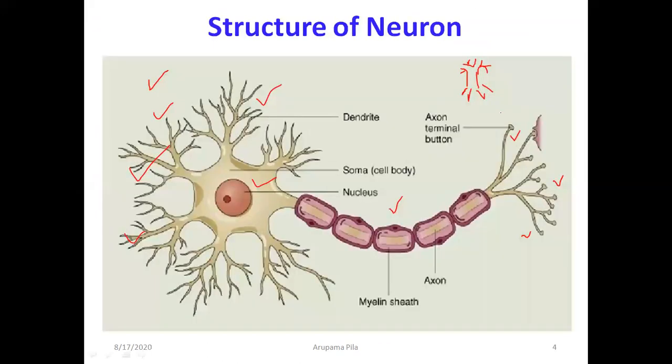This is the axon, and at the end are the axon terminals, which terminate here. This is called the axon terminal button, and the axon terminals are also shown in the form of branches.